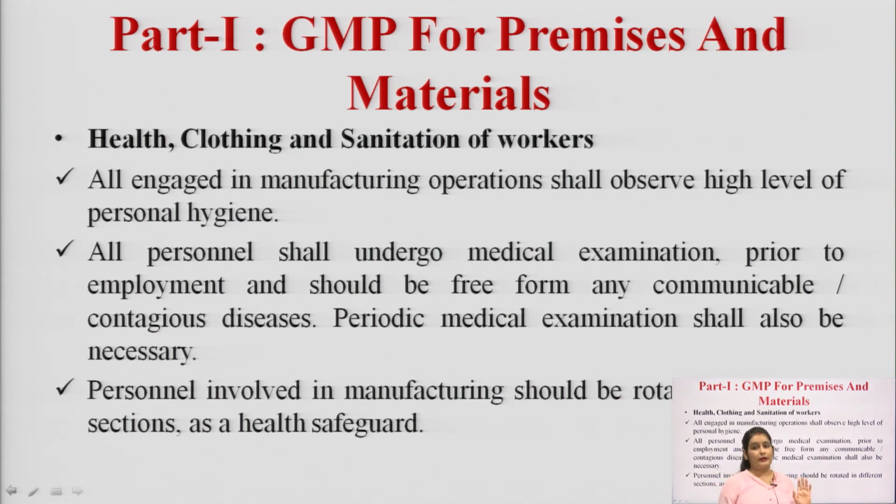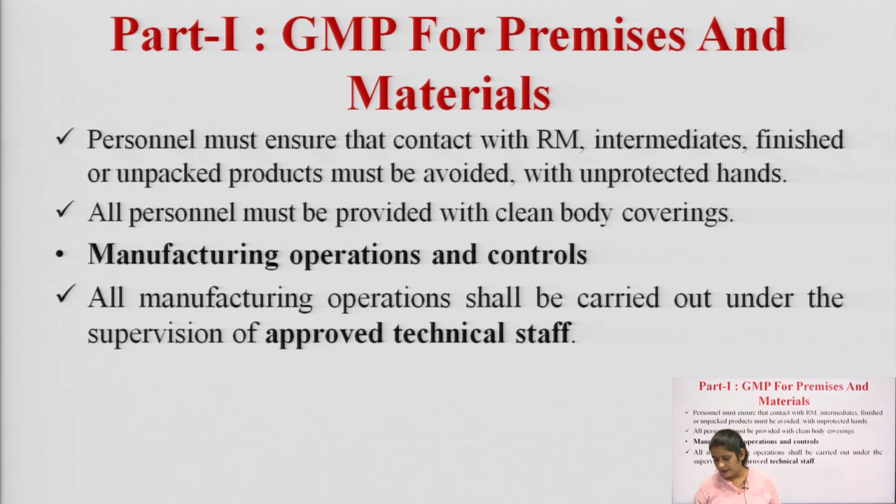Personnel involved in manufacturing should be rotated in different sections as a health safeguard. Suppose anyone is working in the powder section; those working in the powder section may be infected, maybe their lungs can be infected, so the particular personnel should be rotated to another section to maintain their health. Personnel must ensure that contact with RM, intermediates, finished or unpacked product is avoided with unprotected hand, and all personnel must be provided with clean body covering.